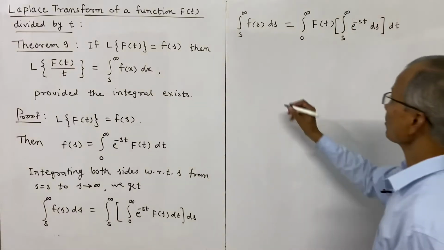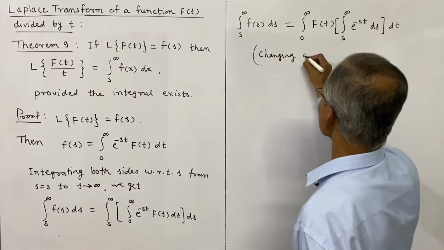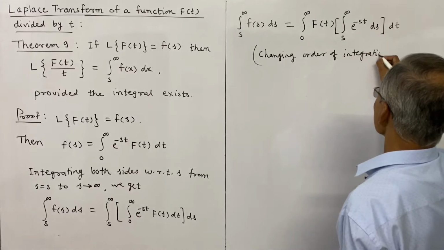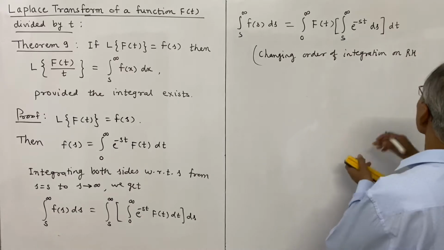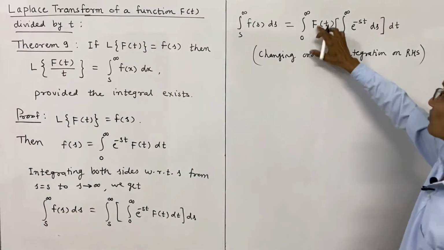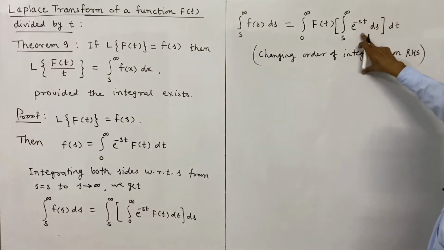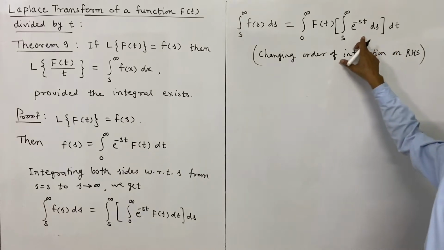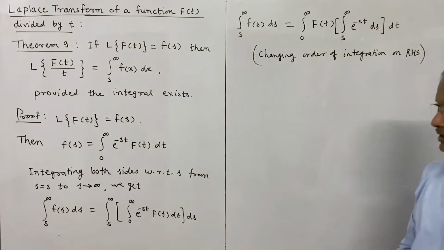So thus, changing order of integration on RHS, see the two integrals I have written first as integral 0 to infinity f of t, and this is the integral with respect to s, but this involves t, and therefore we have written this integral as inner integral, and the outer integral is with respect to t.